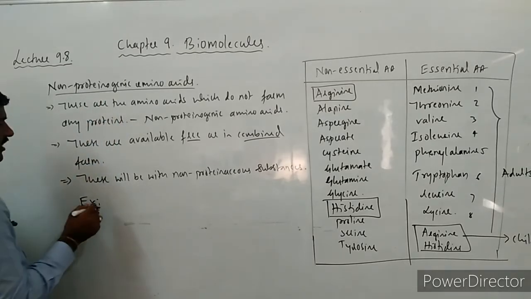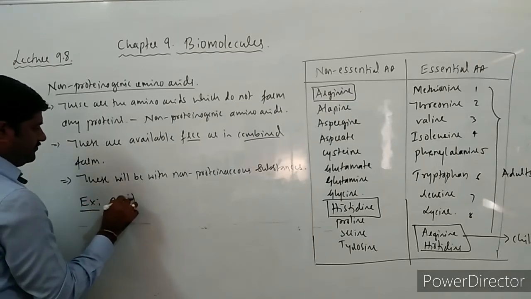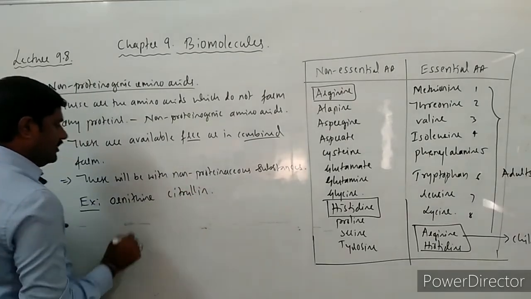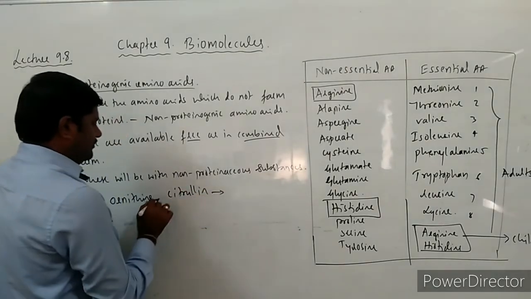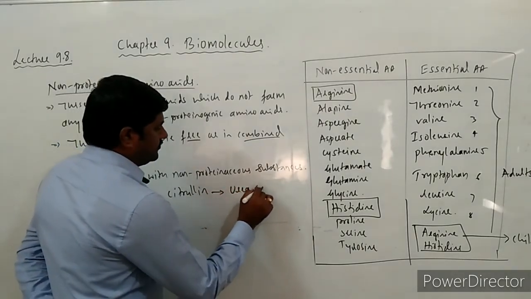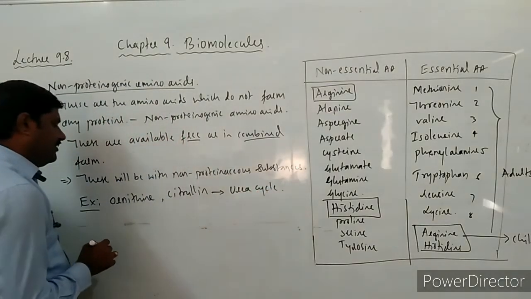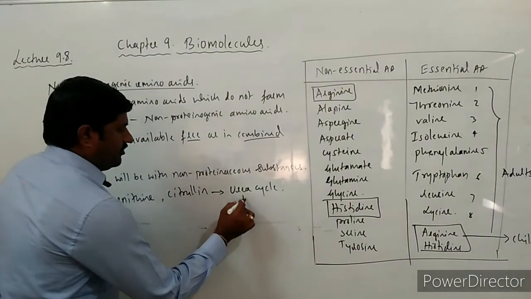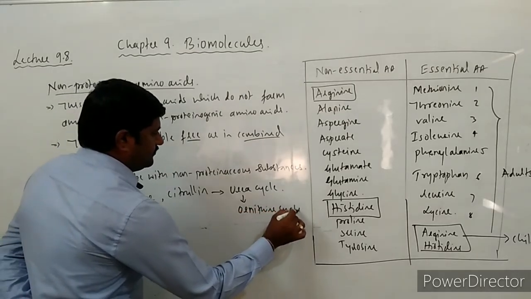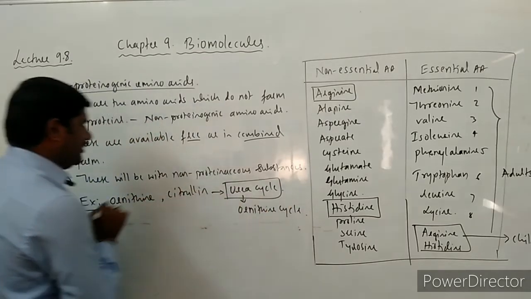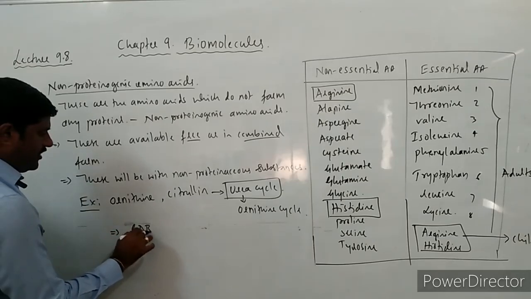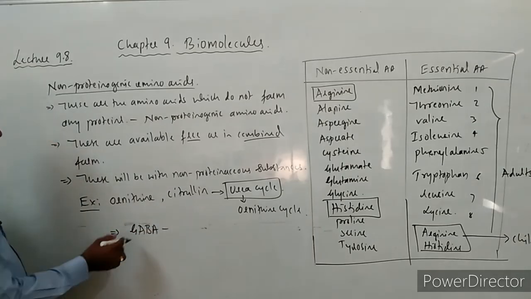The best examples for such non-proteinogenic amino acids are ornithine and citrulline. Both of these are involved in the urea cycle, which is also called the ornithine cycle. One more is GABA.